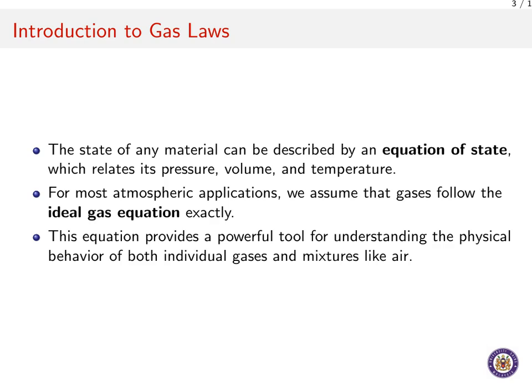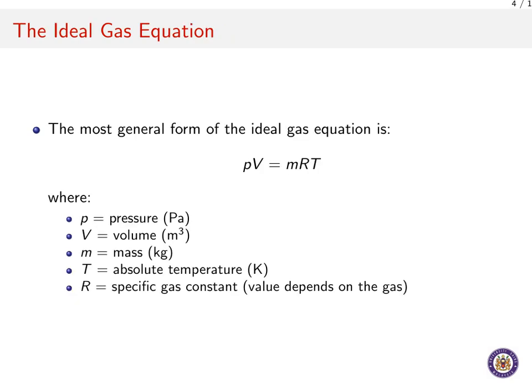We can assume that they follow a specific rule called the ideal gas equation. This is a foundational concept for us as it provides a powerful yet straightforward tool for understanding the physical behavior of the atmosphere. Using this equation, we can analyze everything from individual gases to the complex mixture we call air, making it essential for the topics we will cover next. We will begin with one of the most fundamental relationships in atmospheric science, the ideal gas equation.